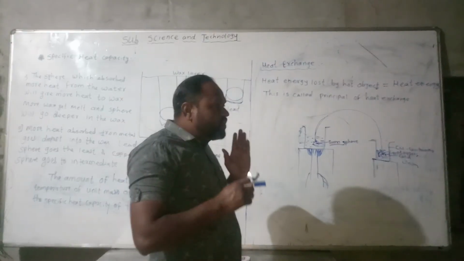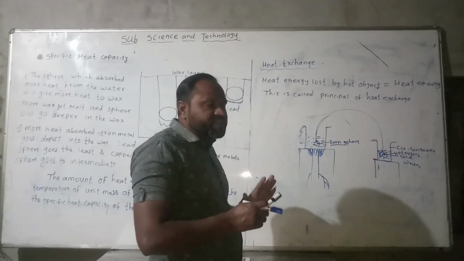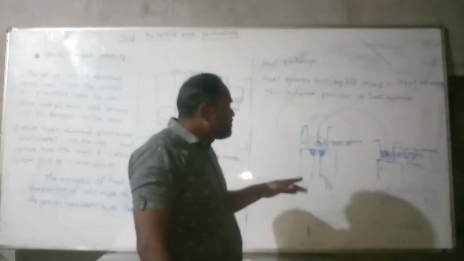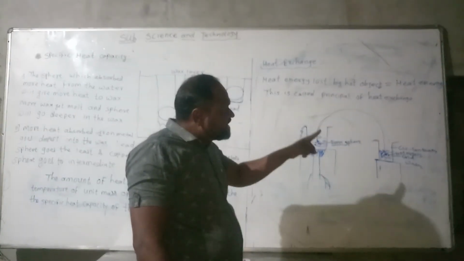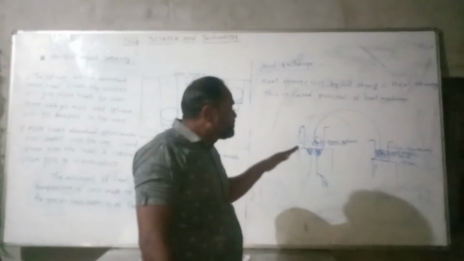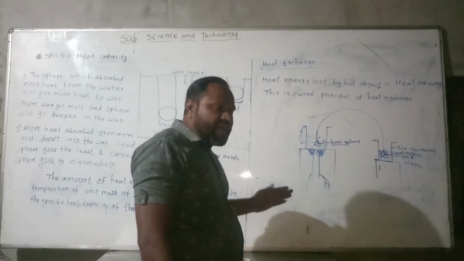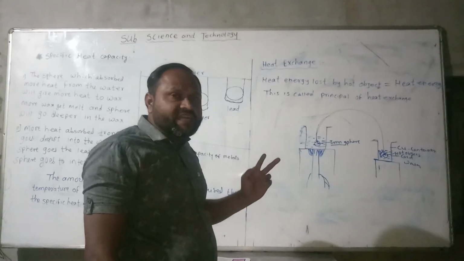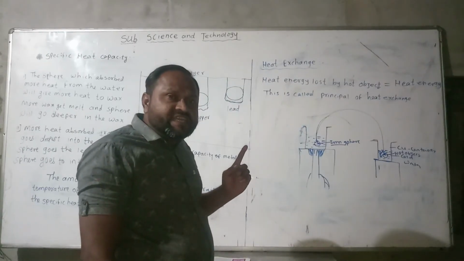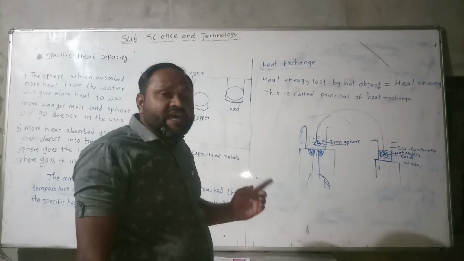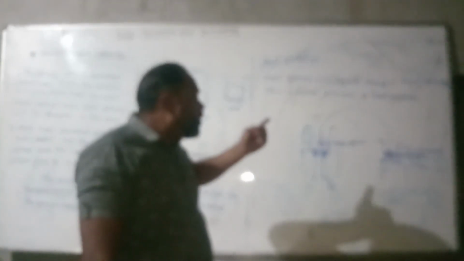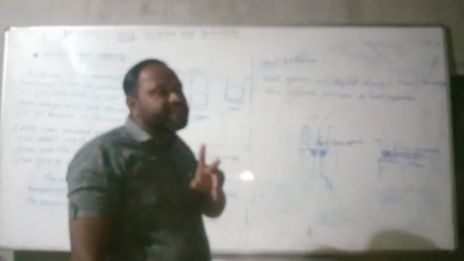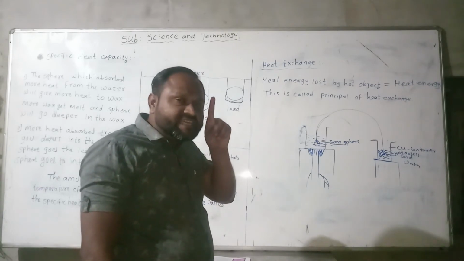The hot object loses heat to the cold object, and the cold object gains heat. When the iron sphere is put inside the cold object, the heat energy of the hot object decreases and that of the cold object increases. In all this phenomenon, the cold object always gains heat from the hot object, so its heat energy increases while the hot object's heat energy decreases.